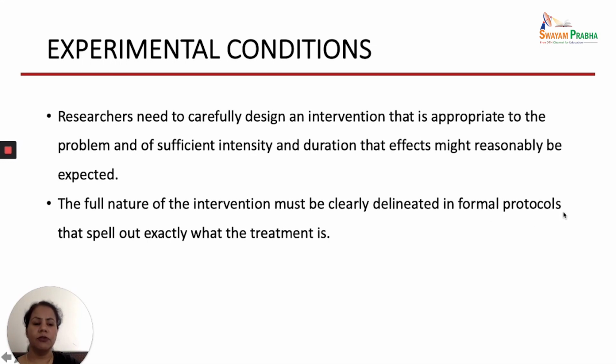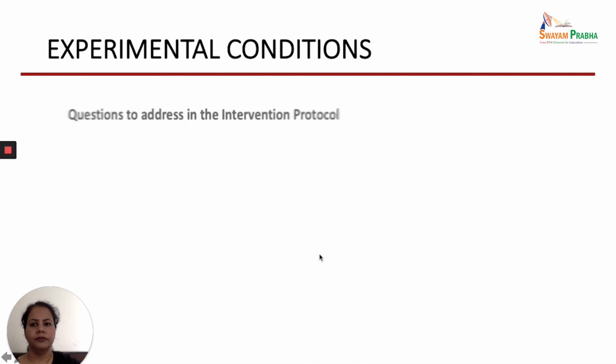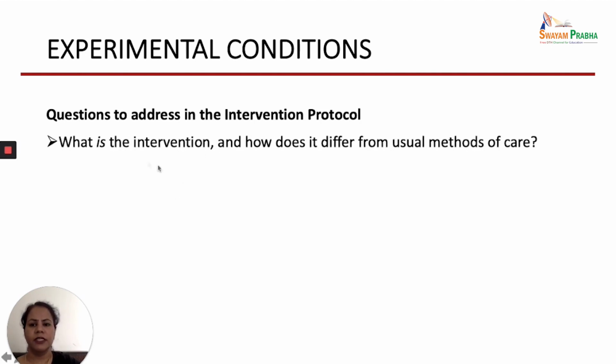So we need to design formal protocols where each and every step of the intervention and the nature of the intervention is clearly spelled out. We need to address certain questions in the intervention protocols. First, what is the intervention and how does it differ from the usual methods of care?